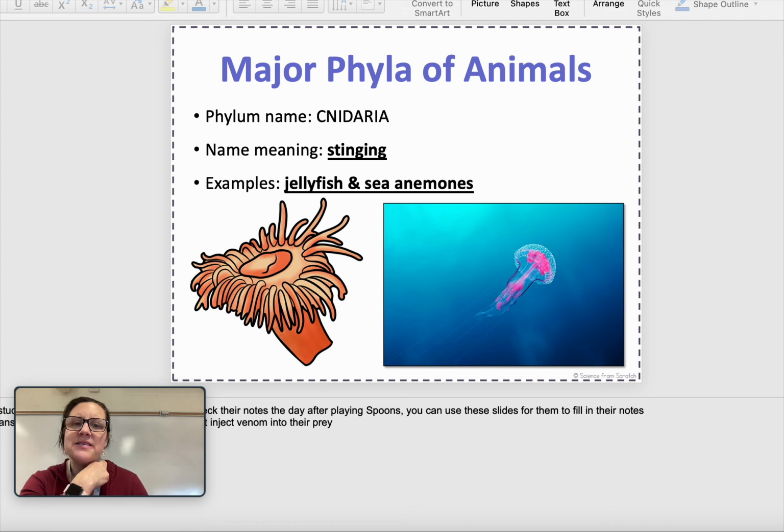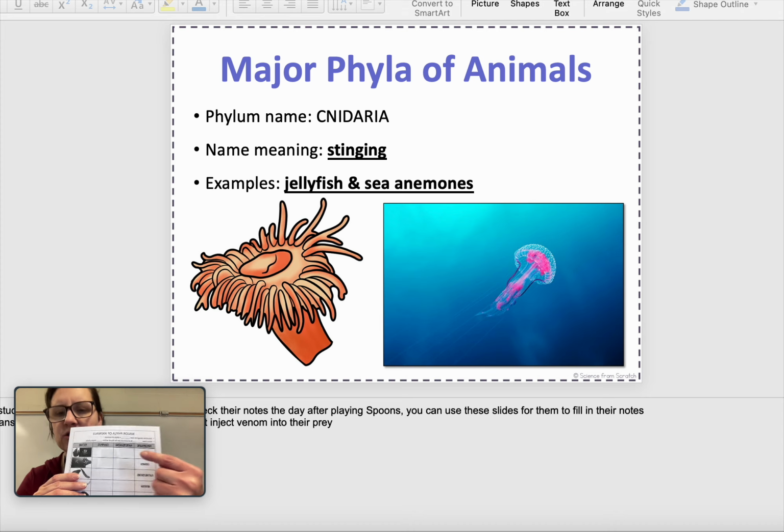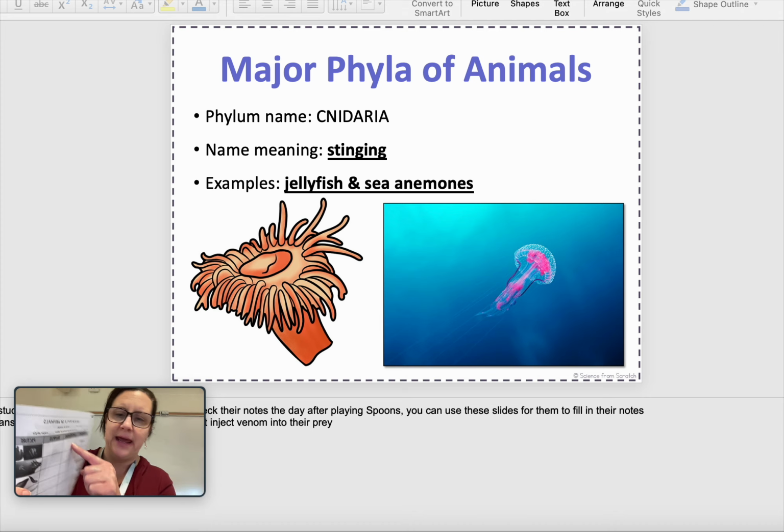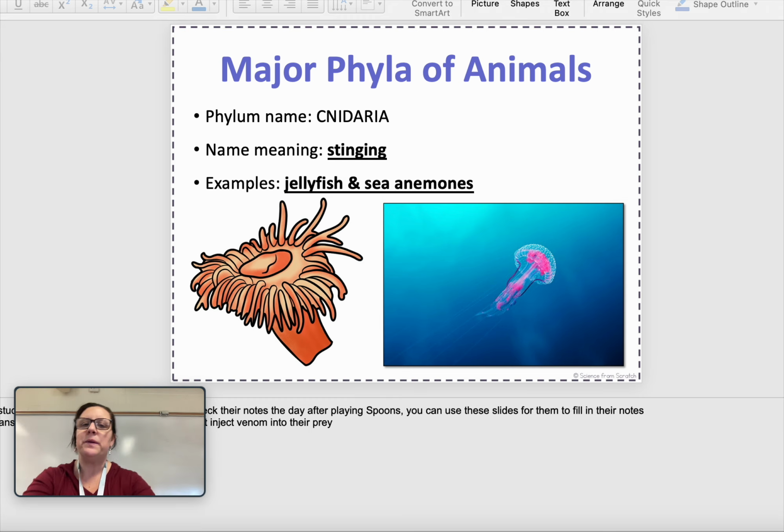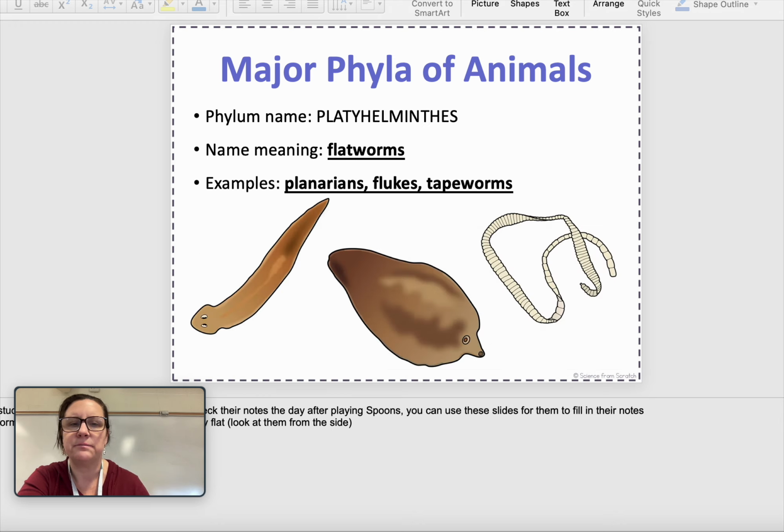The second group is cnidarians. Oh, by the way, as you're doing this, you can just fill in a little bit about the name meaning and then some examples as we go through this. The second group is the cnidarians. That C is silent, and it's pronounced with a long I, so it's cnidaria or cnidarians. It literally means stinging, and the best examples of this group are the jellyfish and sea anemones. There are a couple other members in this group too. We'll talk about them soon, but this is the stinging cell group of animals, the cnidarians.